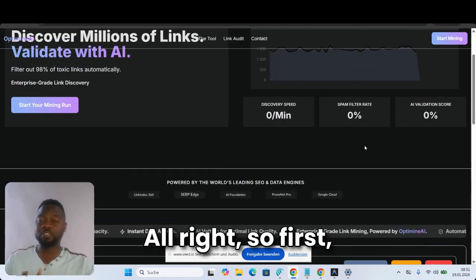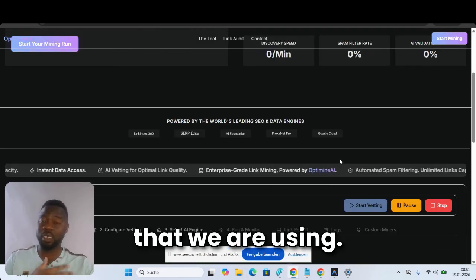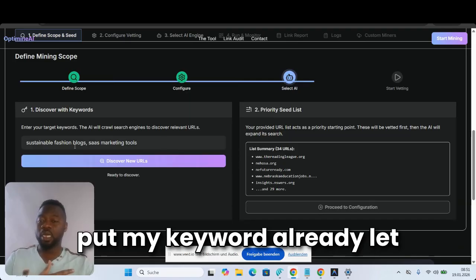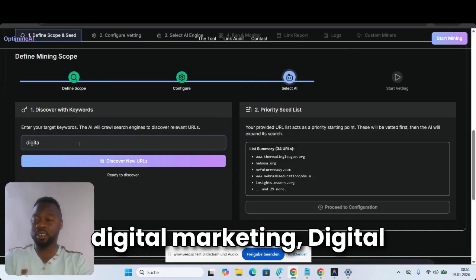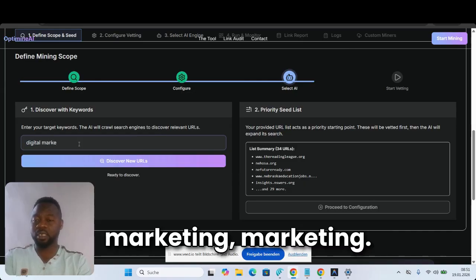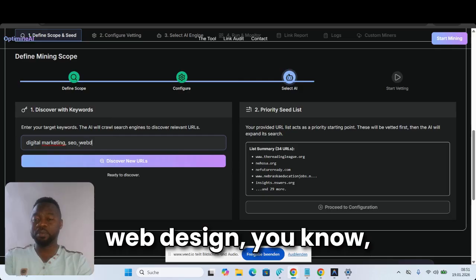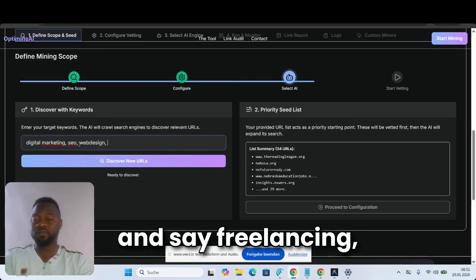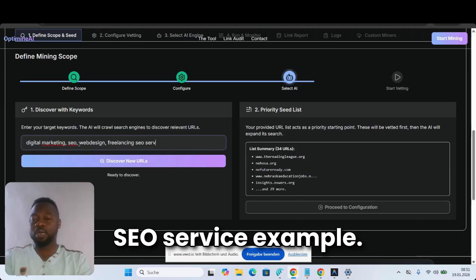All right. So first of all, this is the mining software. It's just a software that we are using. So here I put my keyword already. Let me put in something like digital marketing, marketing. I can add comma SEO, web design, freelancing, SEO service, for example.